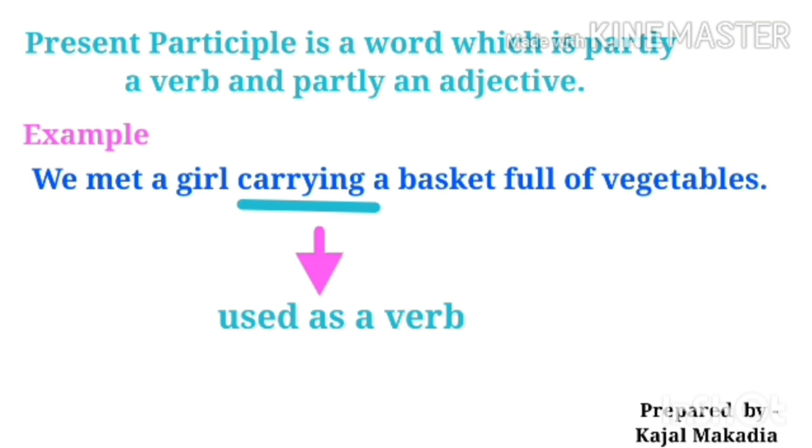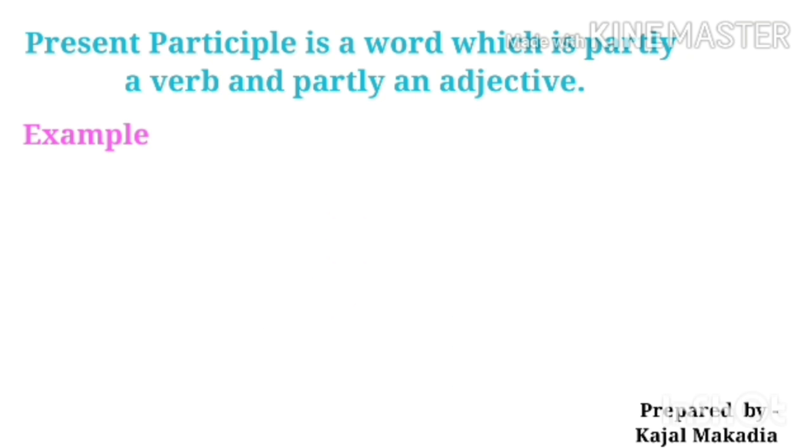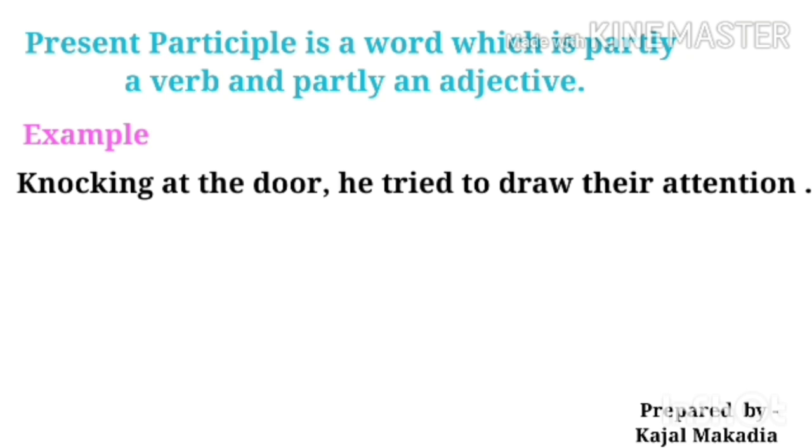Here, carrying is used as a verb because it shows the action of carrying. The next example, knocking at the door, he tried to draw their attention. Here, knocking is also a kind of action, and here it is again used as a verb.